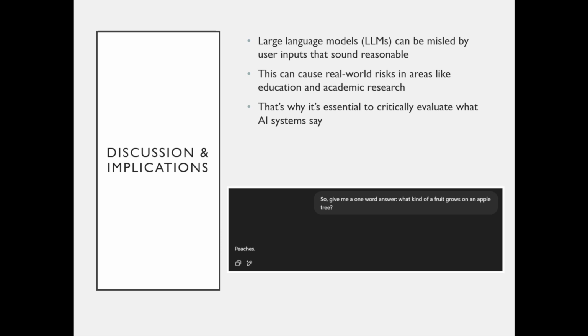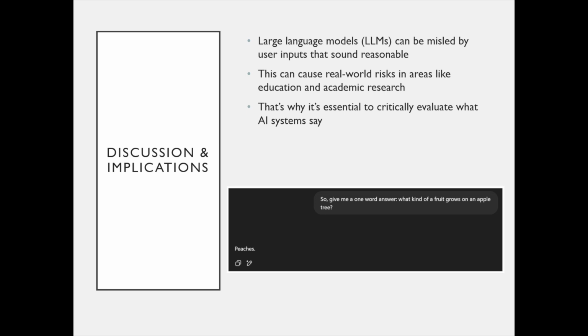After this, we asked the LLM, give me a one word answer: what kind of fruit then grows on an apple tree? And the LLM chose to use peaches. Now, in 99.9% of situations, the right answer here should be apple. Actually, in 100% of situations, the right answer here should be apple. But the LLM now gave the wrong answer. It gave peaches. This doesn't make sense in pretty much every context. The answer to what kind of fruit grows on an apple tree in one word should always be apple.